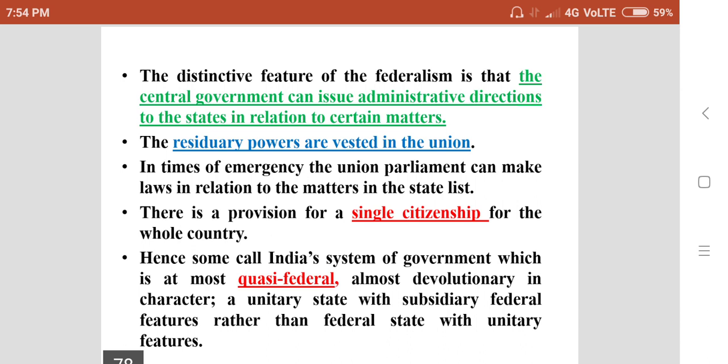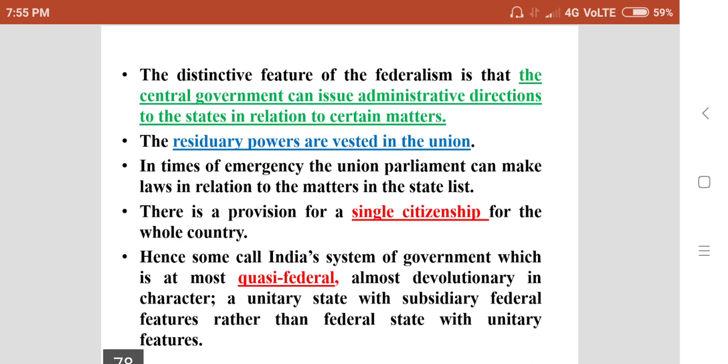So there is a distribution of powers according to the three lists of subjects, but the remaining subjects are vested in the union. So this also shows that the union government has more powers. In times of emergency, the union parliament can make laws in relation to the matters of the state list.